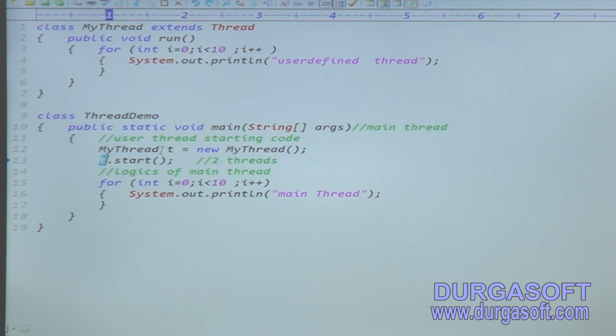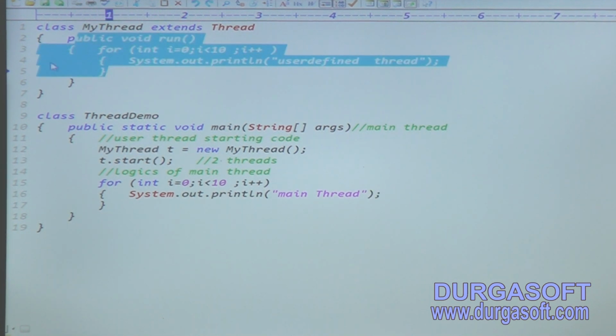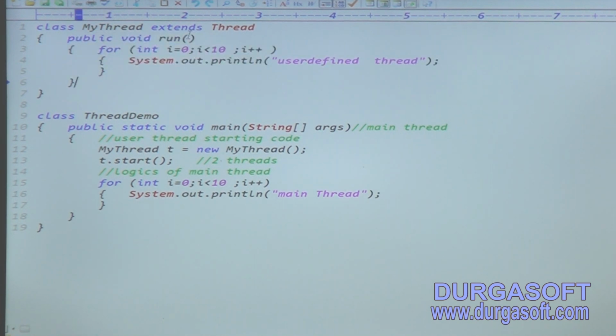The t class, right? t means which class here? MyThread class. In the MyThread class, any start method here? There is no start method. So it will search for the start method in the parent class. Now in the Thread class, the start method is available. Now in this example, when we call the t.start method, which class start method is executing here? Thread class start method will be executed.